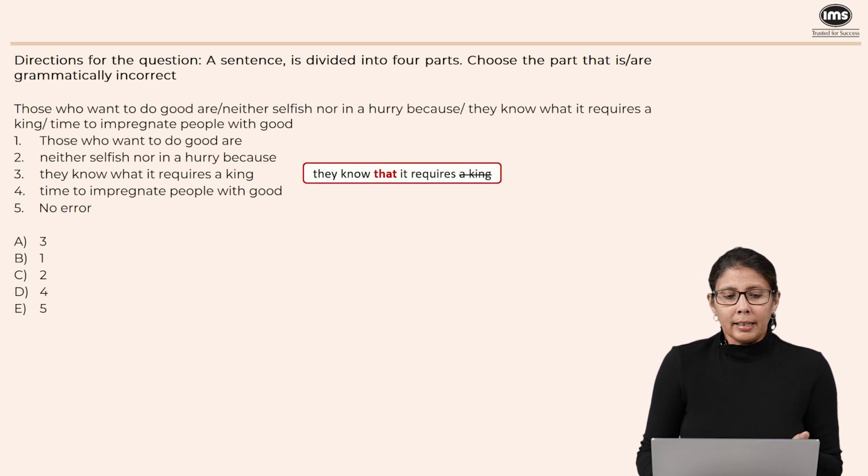So one of the ways is that part 3 should read something like this. They know that it requires. And after that we can happily continue with part 4. It requires time to impregnate people with good. Basically to spread good amongst people, or to inculcate good values or beliefs or whatever good we want to do amongst people. That's what the sentence is trying to say. But a king is absolutely unnecessary. But apart from that, obviously we say they know that and not they know what. So now we know that the error is definitely in part 3. But if you look at our options, part 3 is actually option A. So please make sure that you mark option A, which is part 3 of the sentence.